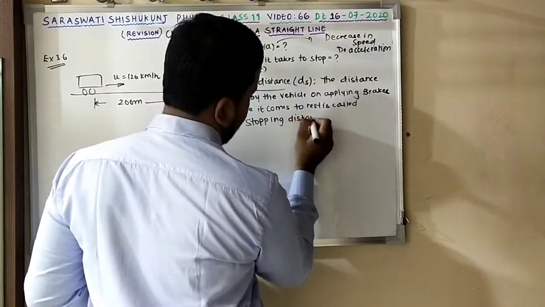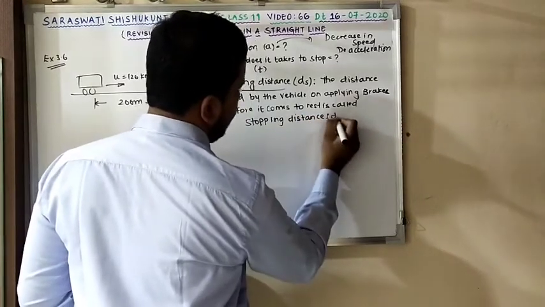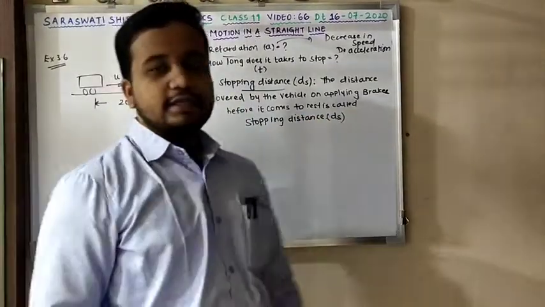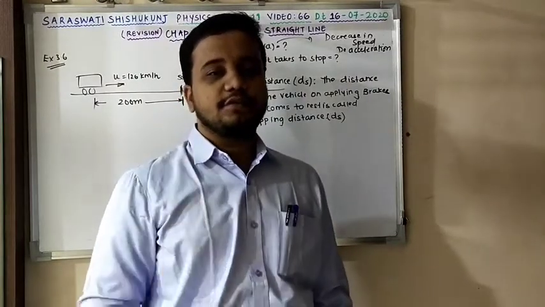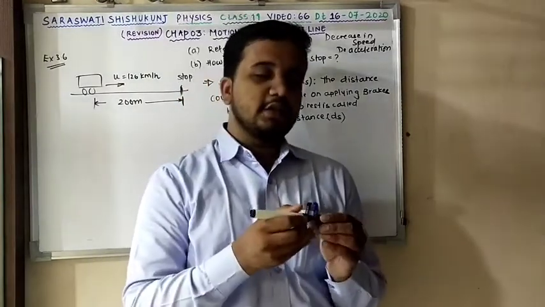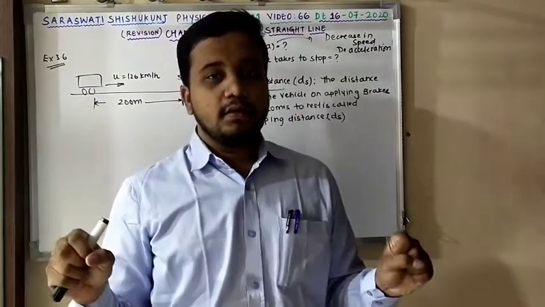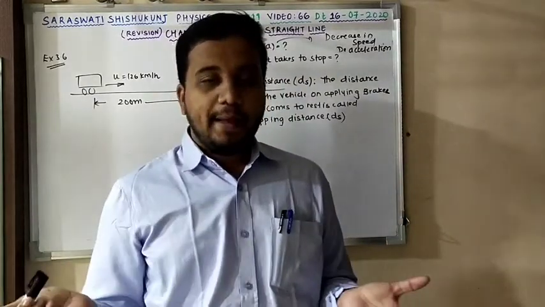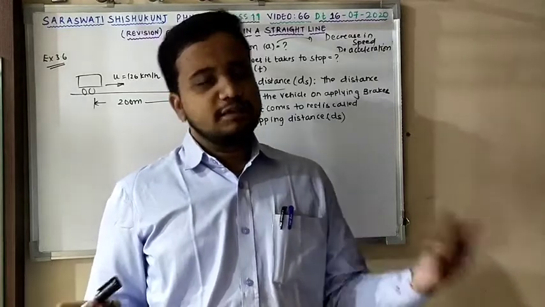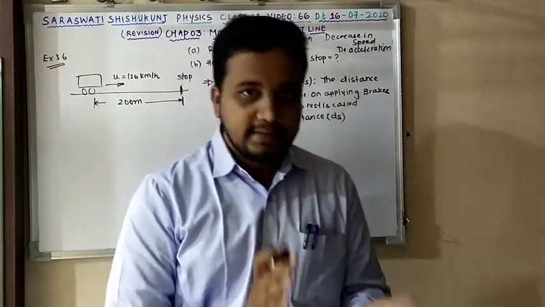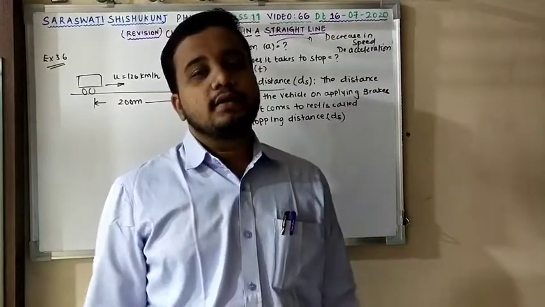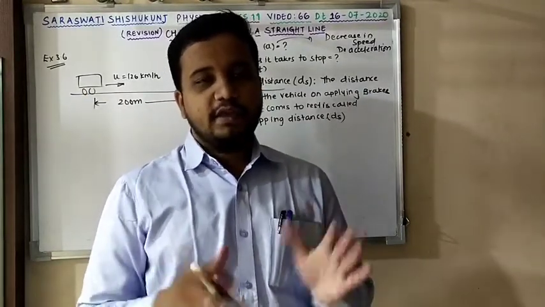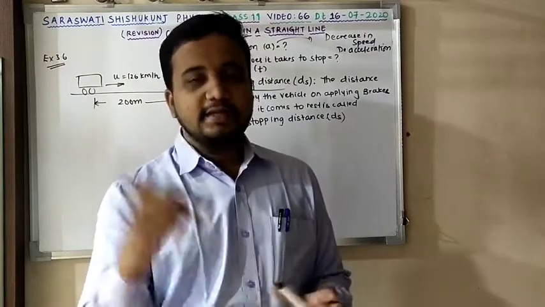Till this clear perfectly, denoted by letter ds. The distance covered by the vehicle on applying brakes before it comes to rest is known as the stopping distance of that vehicle. In practical life also you will be able to observe that when you apply brakes on seeing something in front of you, your speed decreases with respect to time, means you are decelerating, provided you cover some distance before your vehicle stops completely. It is clear that distance is known as what?